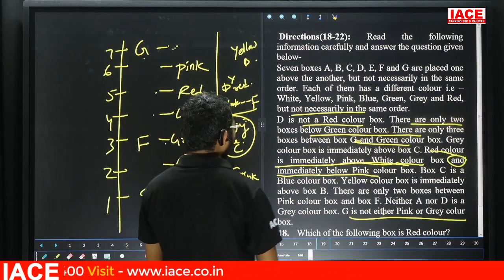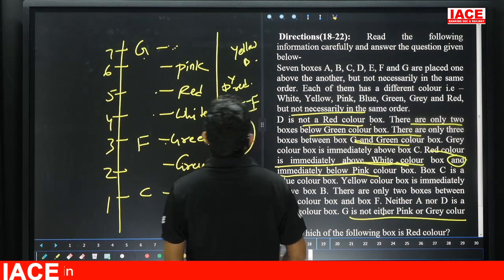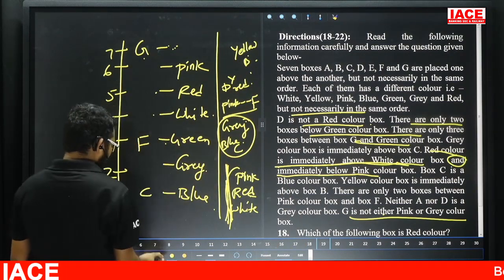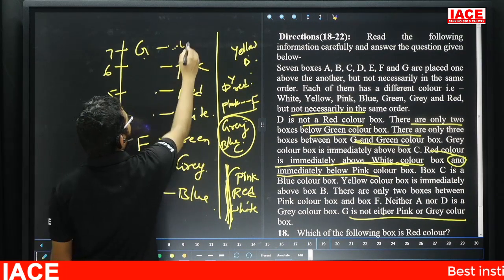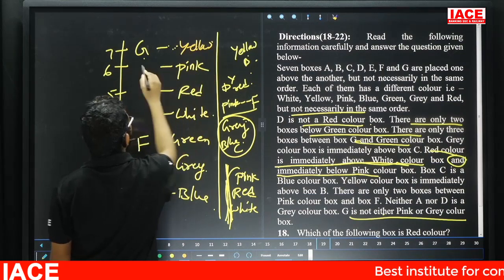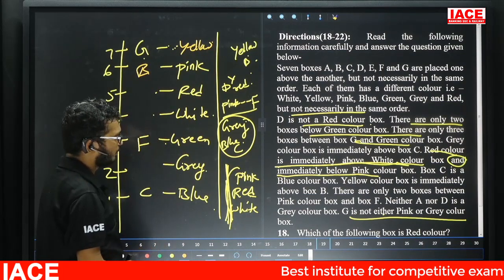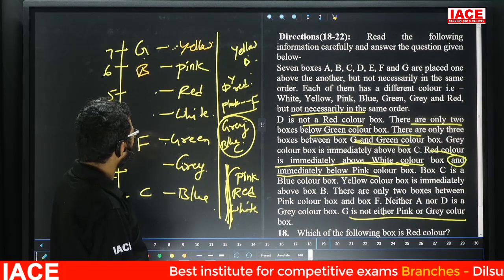One check here. Remaining color is what? Yellow. But yellow is immediately above B. Now the only remaining possibility for yellow is what? This one. Now yellow is immediately above B. Yes. Friends, taking one more clue, the point is what?